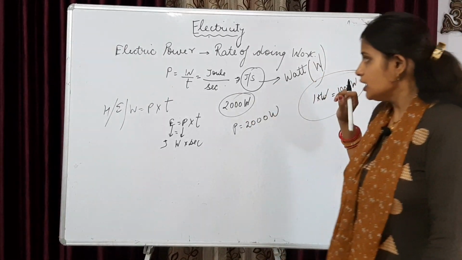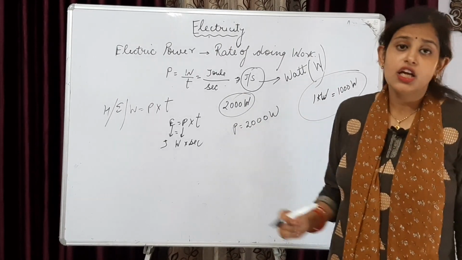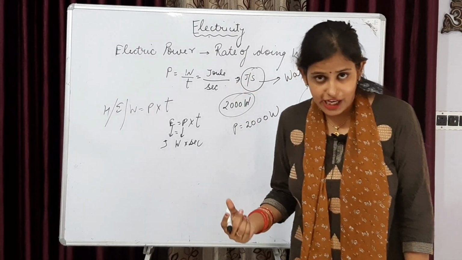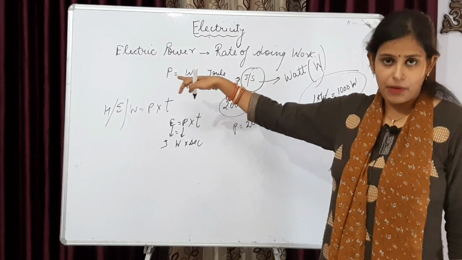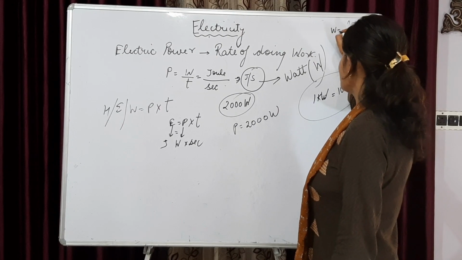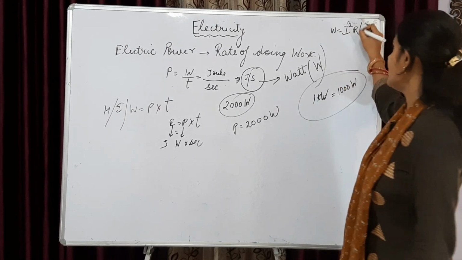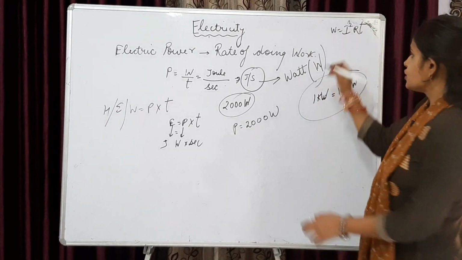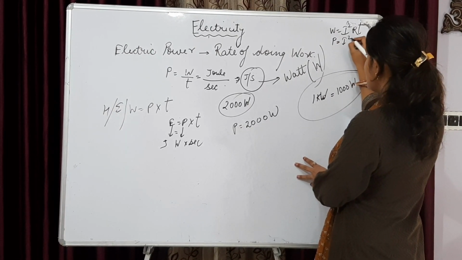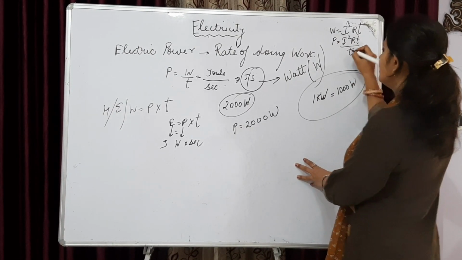This is actually the basic of electric power, but there are some formulas also which we can derive from this particular power formula. That is, we know work is I square RT. So we have to find power from this formula, work upon time, that is I square RT upon time.